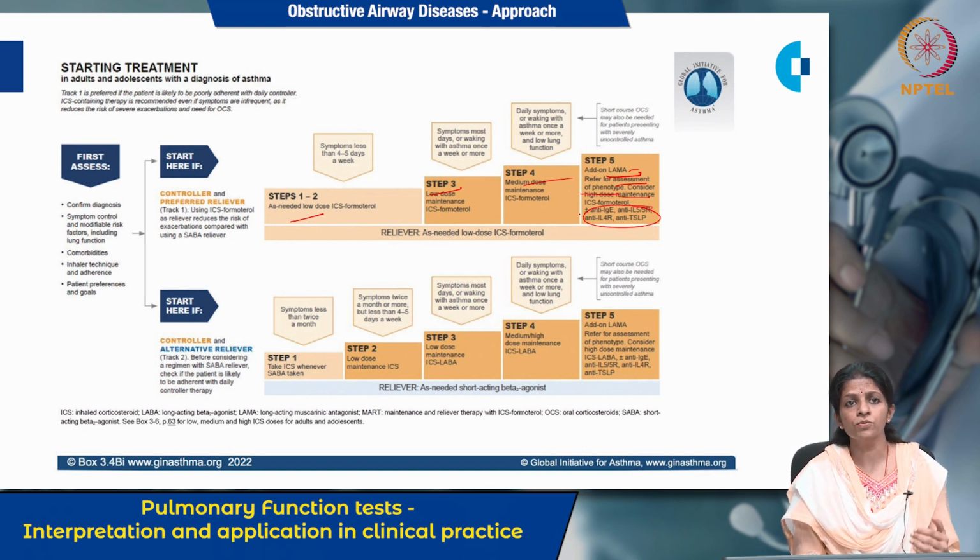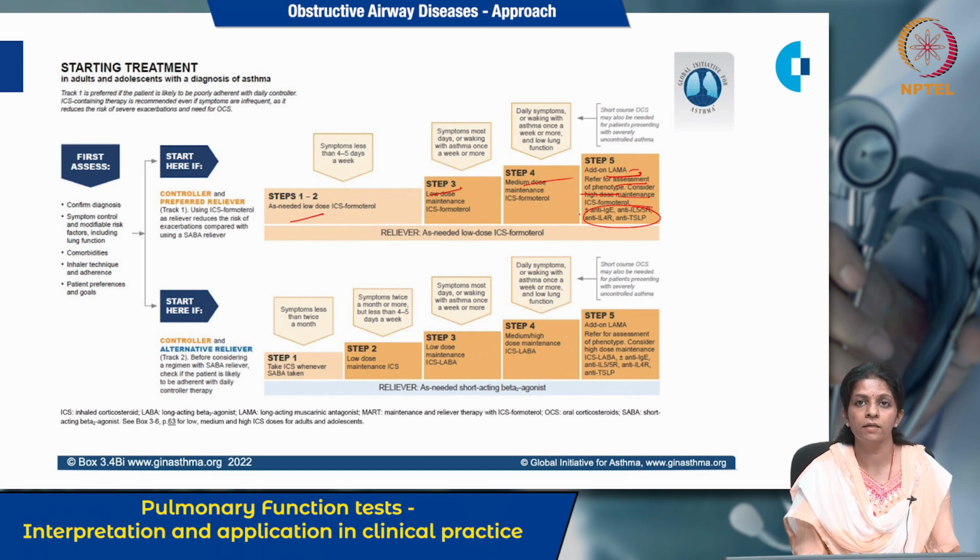Then track 2 is used for patients who are adherent to the treatment. In this, the controller and alternative reliever is the SABA, that is short acting beta agonist. So in this we have divided into step 1, step 2, step 3, step 4 and step 5. In step 1, the symptoms occur less than twice a month, and you use it as and when needed.